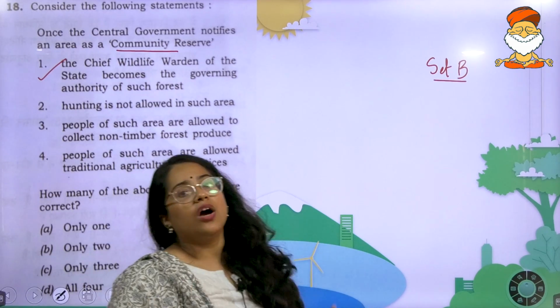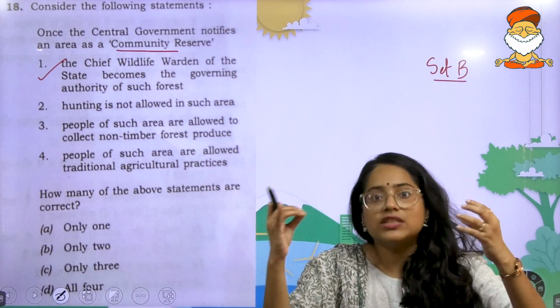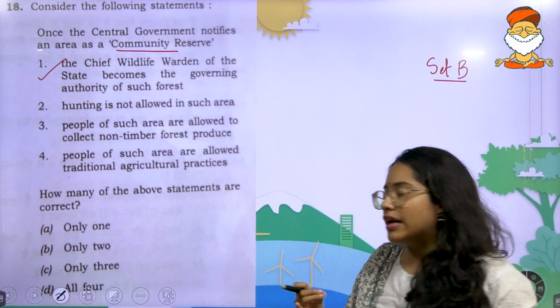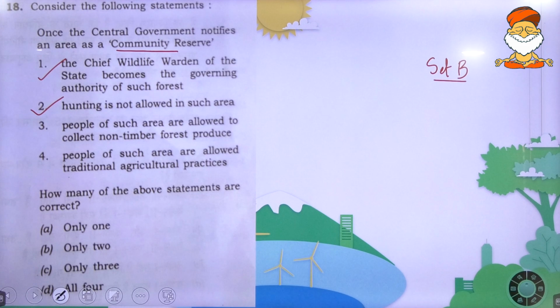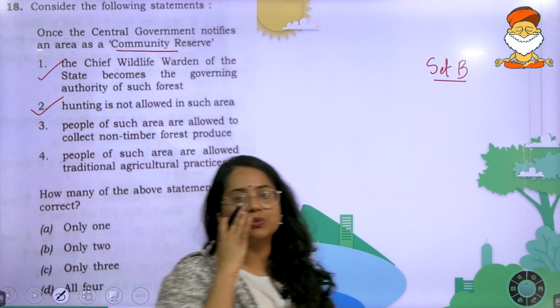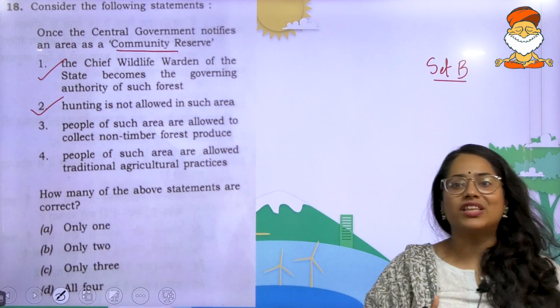Hunting is not allowed in such an area. This is one of the most obvious facts that you can mention as correct. You don't have to think a lot about it. Next, people of such an area are allowed to collect non-timber forest produce, and this is the important thing over here.